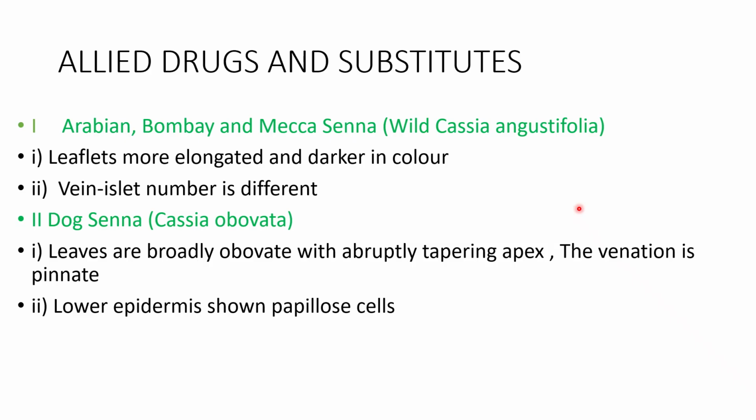Next is dog Senna, whose biological source is Cassia obovata. Its specifications: the leaves are broadly obovate with an abruptly tapering apex, the venation is pinnate, and another specification is that the lower epidermis shows papillose cells.